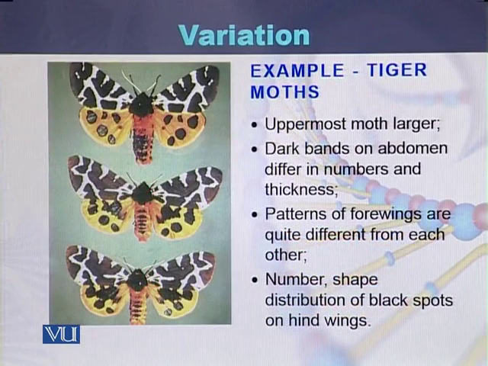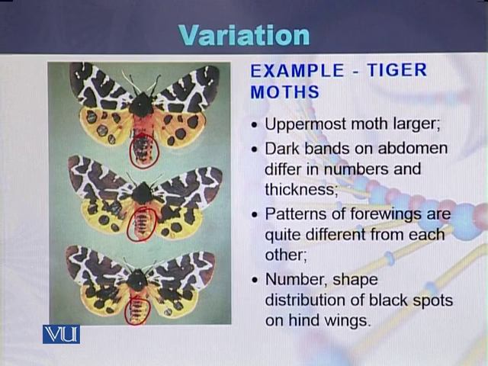The uppermost tiger moth is a larger one than the lower 2. Another thing that we can see, dark bands on the abdomen differ in numerous ways. Here we can see the dark bands on the abdomen.